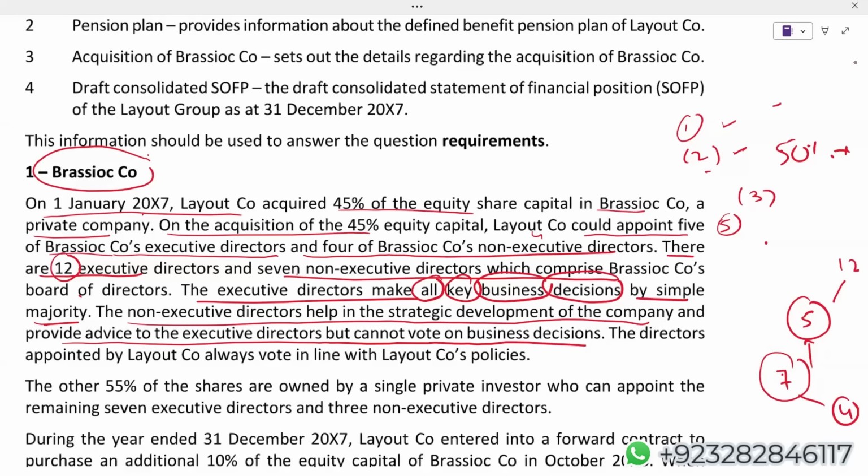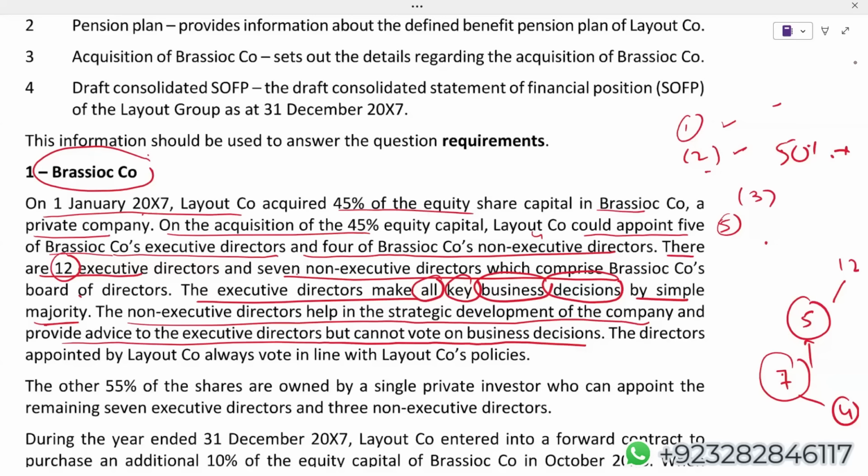So right now it is very much clear, on this basis, that Layout cannot appoint the majority of executive directors. Okay, you have to mention this. And a majority of executive directors is required to make key decisions. So that is why, on this basis, we are saying Layout does not have control, even though Layout can appoint the majority of non-executive directors, but that is irrelevant.